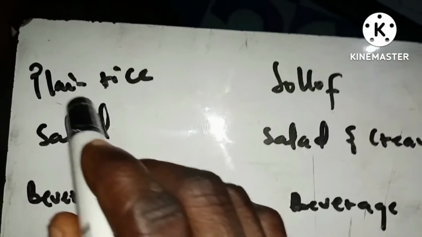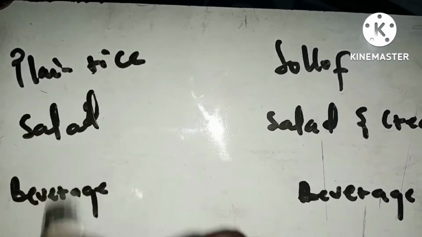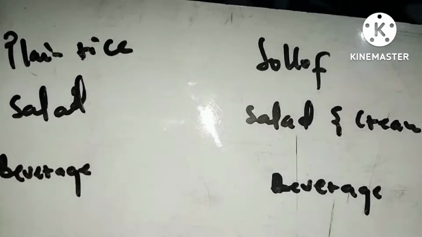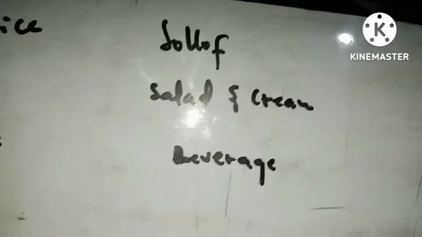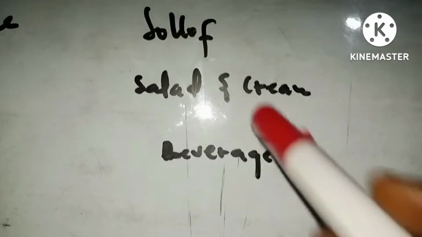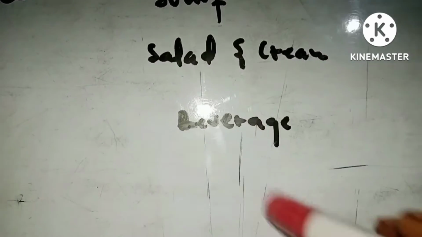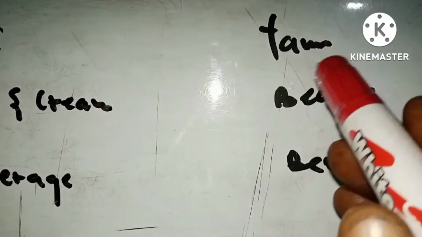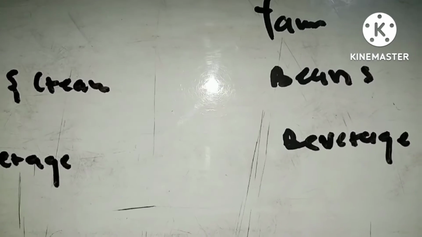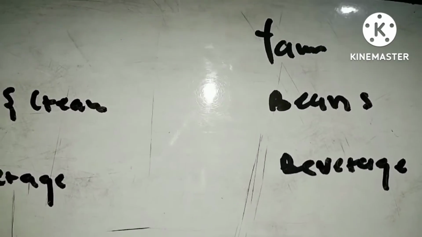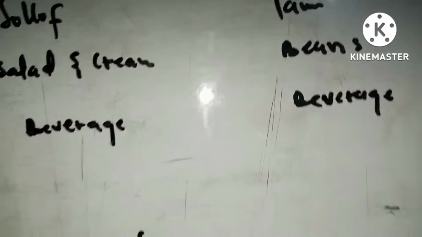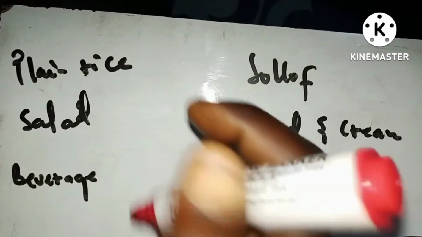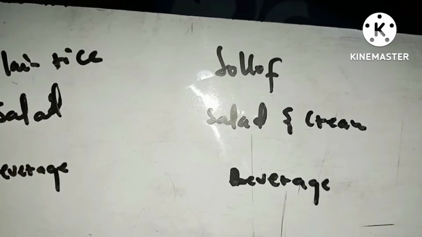So here in the first column you have a plain rice, as well as a salad and then some beverage. And then the second part we have a jollof, that's the jollof rice, salad and cream, and then the beverage. Finally, if you are someone who normally enjoys soup, here we have a yam and beans as well as some beverage. Out of all these things, you can only select three. That is the energy giving food as well as some salad and so on and so forth.